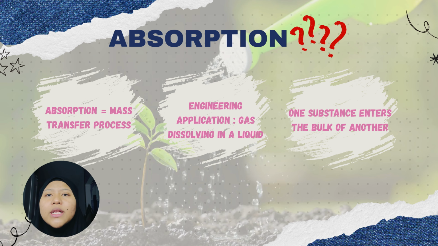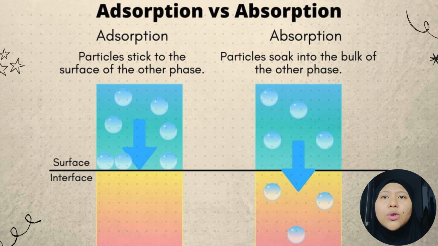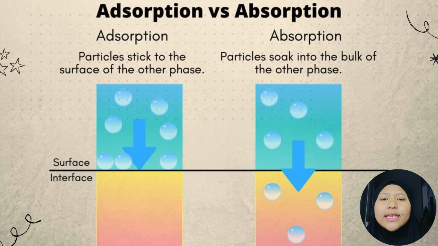Absorption is a mass transfer process where one substance is taken into a bulk of another substance. In most cases, this involves a gas dissolved into a liquid. Unlike a surface process, the gas molecules do not stay on the surface. They spread throughout the liquid. It's important not to confuse absorption and adsorption, as these two processes are fundamentally different.